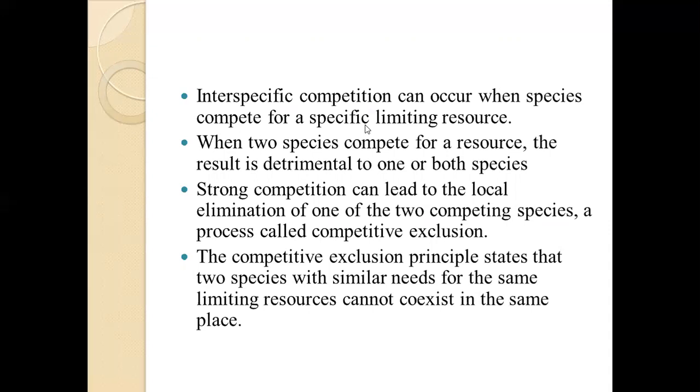This particular process is called competitive exclusion. So, according to this principle, no two species with similar needs for the same limiting resource can exist in the same place.